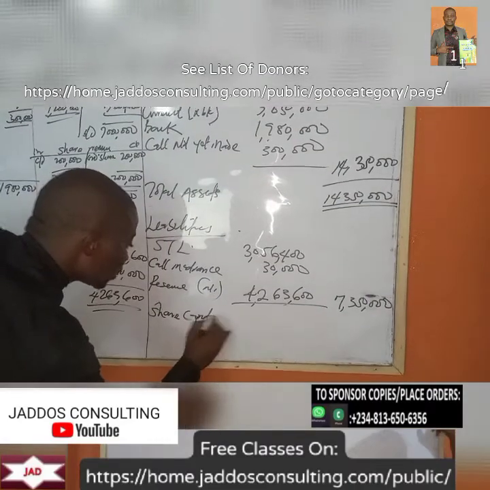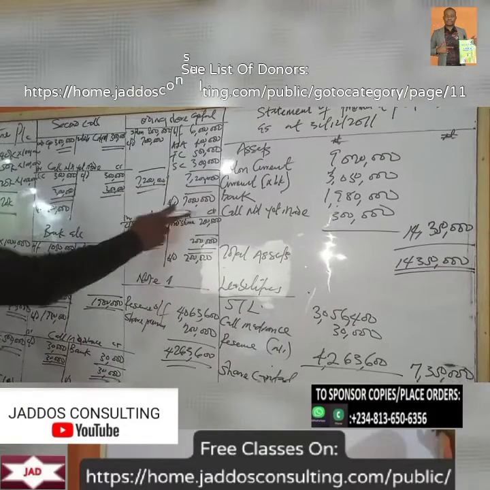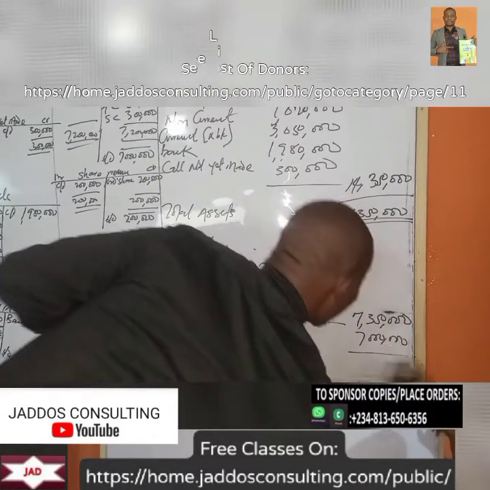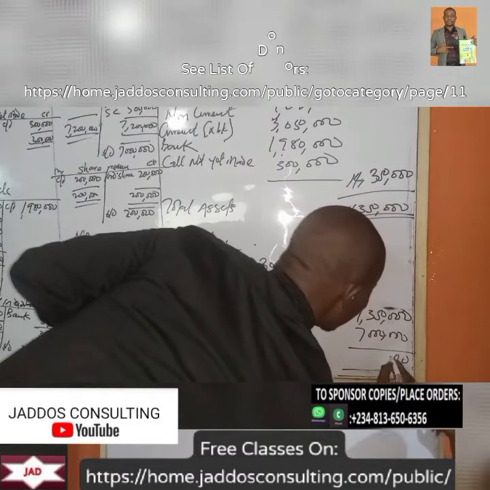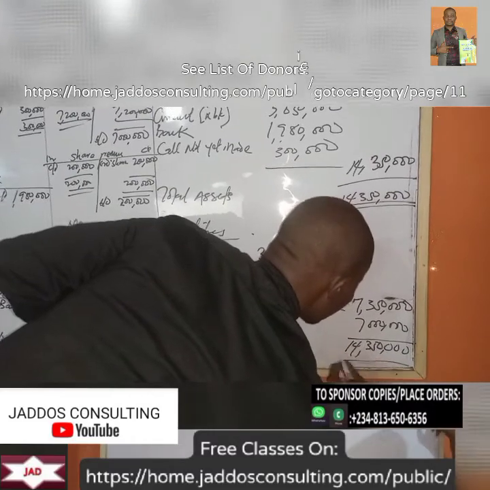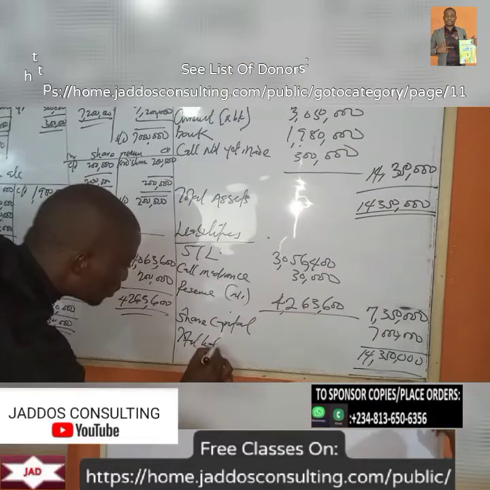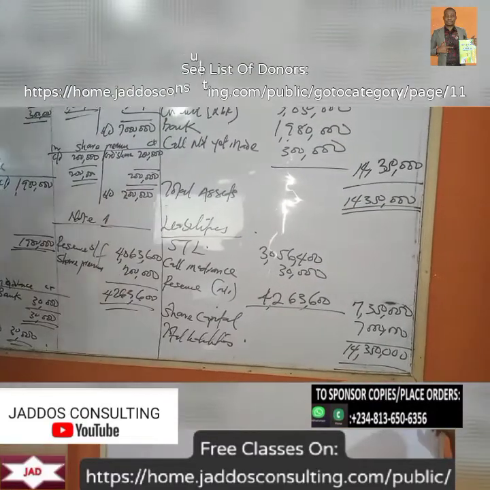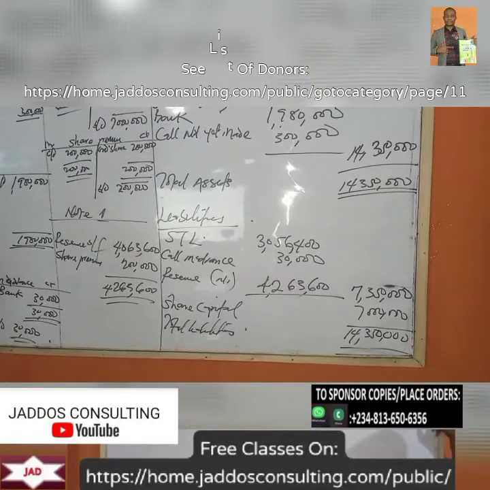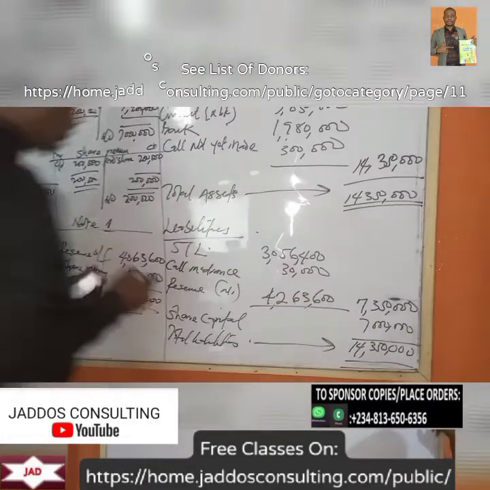Share capital. What is our share capital? 7 million. This is 14,350,000. This will be your total. So you can see that our total liabilities of 14,350,000 is the same as our total assets.